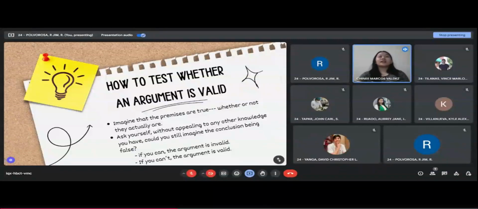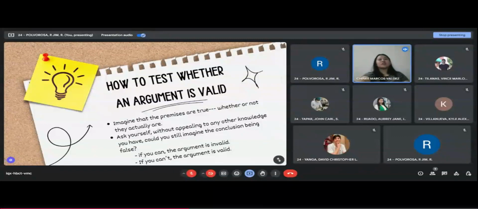So we can tell that an argument is valid if the conclusion follows necessarily from the premises. So to do this, we must assess the structure of the argument. Then next is the validity. So this involves doing evaluation to determine if you are able to picture your scenario in which your premises are valid but your conclusion is incorrect. So if you can't imagine your conclusion being false, this means that your argument is valid. However, if you can imagine it being false, it means that there is certainly an instance in which your premises are true but your conclusion is not.